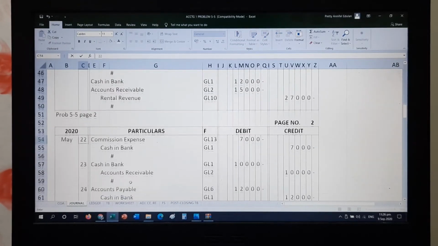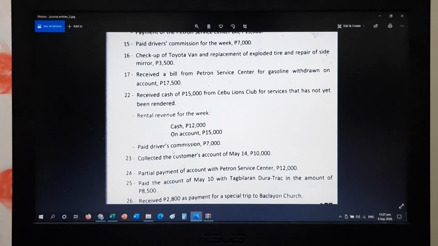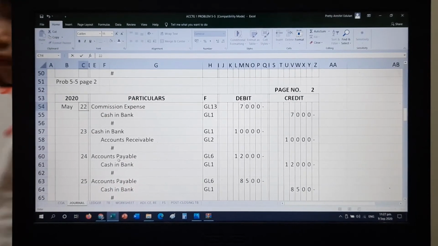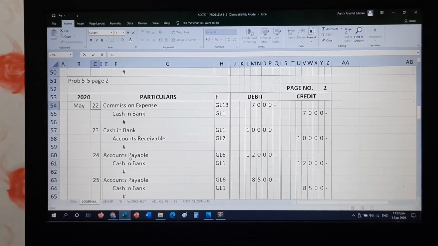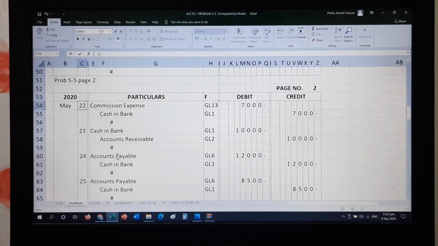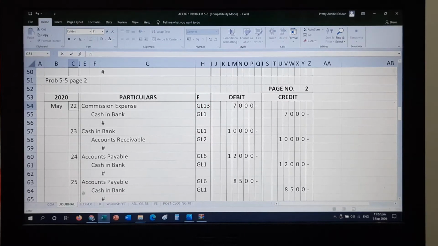Then the last transaction for May 22. Pay driver's commission, same transaction a while ago wherein we debited commission expense, credit cash in bank. So that is worth 7,000 for the commission of the driver. Then again, do not forget the folio, that is found in your chart of accounts that we have numbered a while ago.